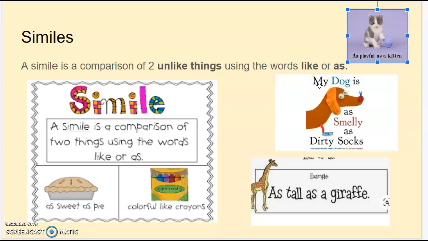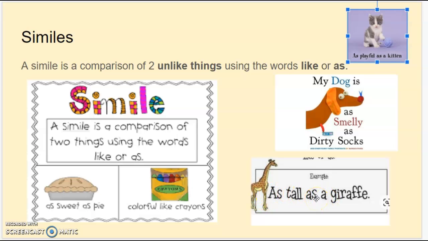If you have a dog or a pet like mine, we might have said something like, my dog is as smelly as dirty socks. Well, your dog and your socks are not the same, but you're comparing your dog, saying that they are smelly as socks. Okay? Another example, if you describe someone who's really tall, you might say they are as tall as a giraffe. The person who's tall is not a giraffe, but you're comparing them, saying they're as tall as a giraffe.